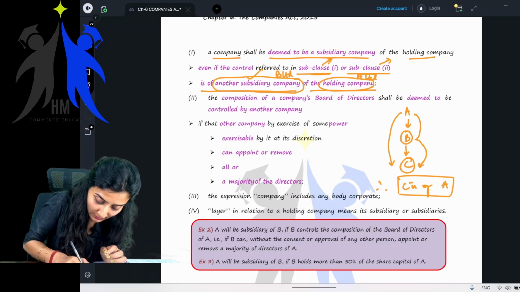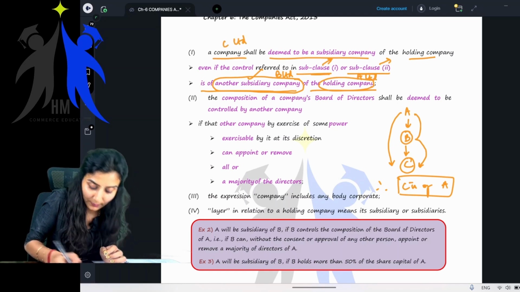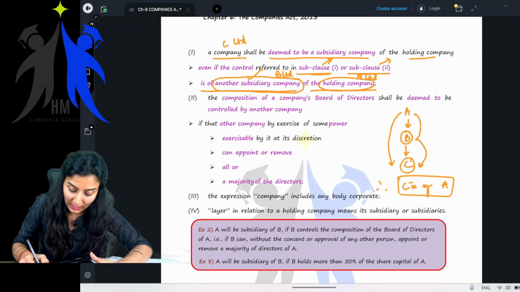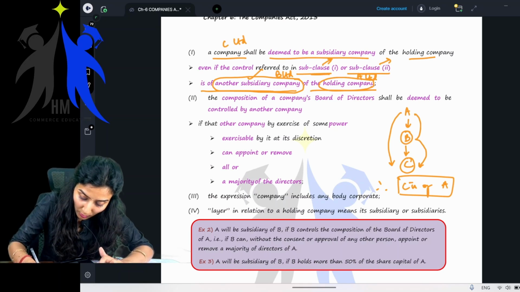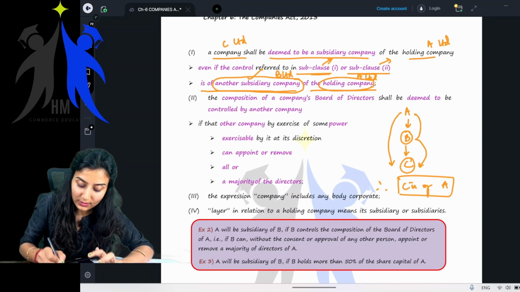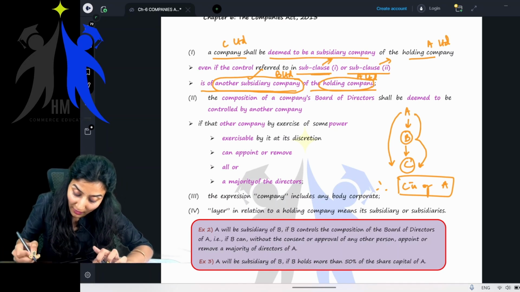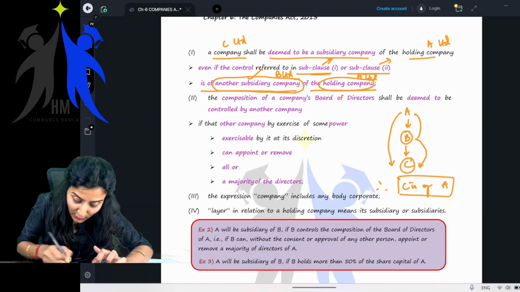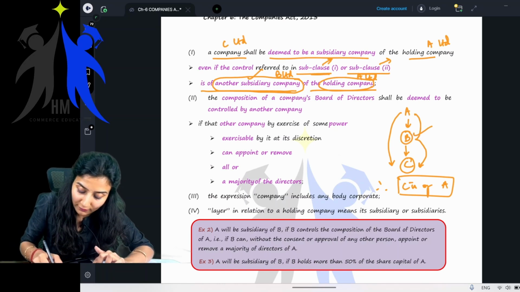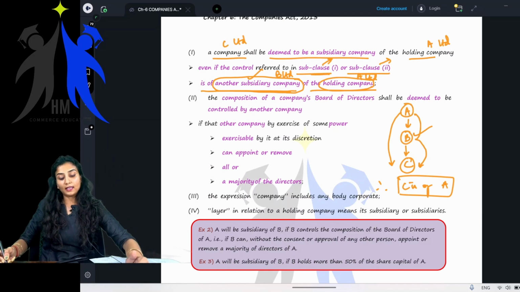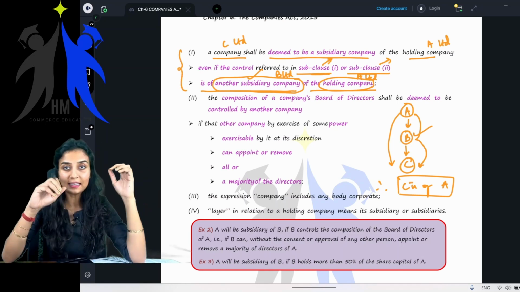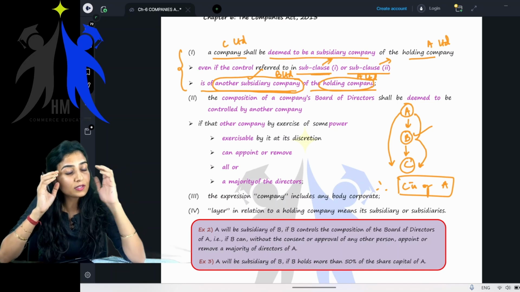Okay, this is C Limited. Now you read. A company, meaning C Limited, shall be deemed to be the subsidiary of the holding company, that is A Limited, even if control referred to in sub-clause 1 or 2 is of another subsidiary company, which is that B Limited, of the holding company. Of the holding company is A Limited. Simple. If the law language is slightly difficult for you to understand, the concept is very clear.